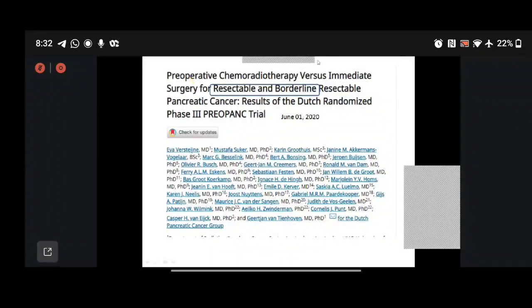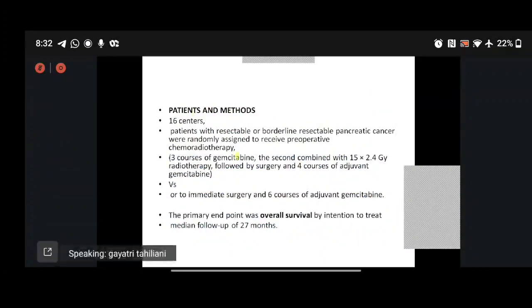Another study, which Dr. Yogesh also mentioned, was the PREOPANC study, but we have to notice that this study included the borderline cases as well. This was published in 2020. Some details of this study were that resectable and borderline resectable patients were included. They received gemcitabine, some followed by radiotherapy, or an adjuvant radiotherapy, or immediate surgery and adjuvant gemcitabine.